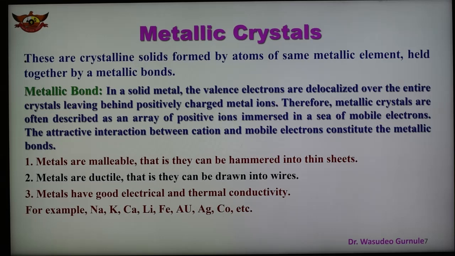Therefore metallic crystals are often described as an array of positive ions immersed in a sea of mobile electrons. The attractive interaction between the cation and the mobile electrons constitutes the metallic bond. So this is the force of attraction between the cation and the mobile electrons, and this is known as the metallic bond.